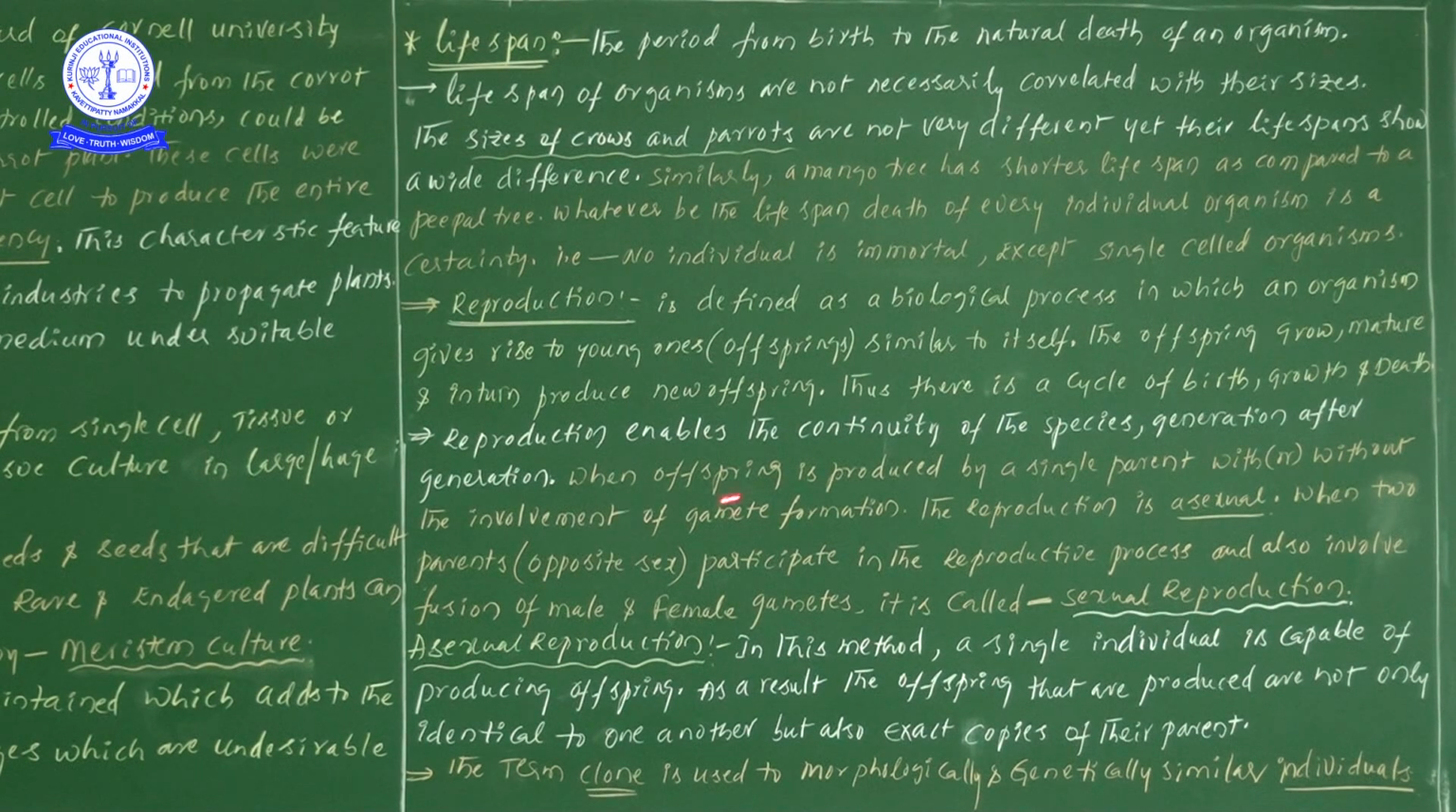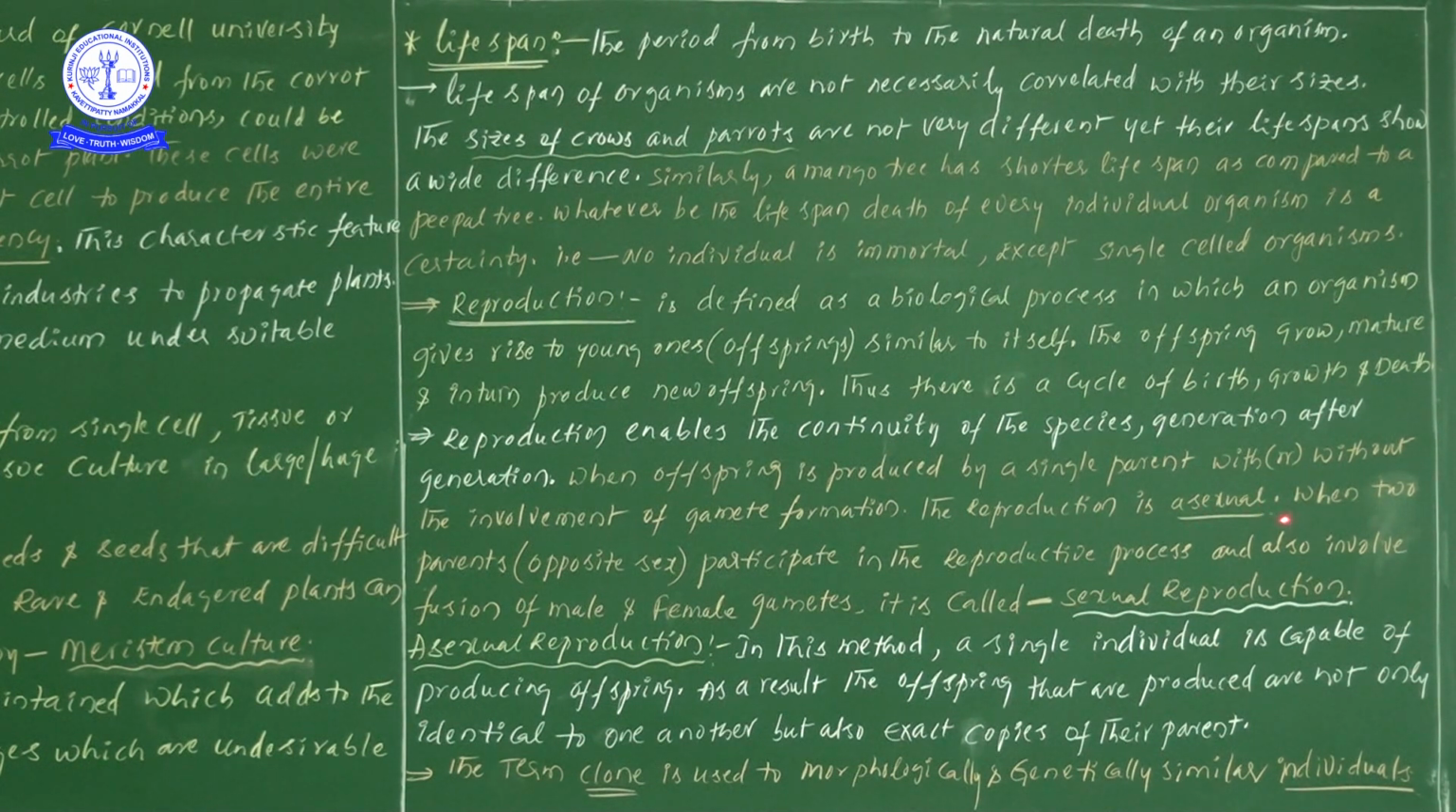Next one, when offspring is produced by a single parent, the orange color information is also important. When offspring is produced by a single parent, with or without involvement of gametes formation, that particular reproduction we take as asexual reproduction. So when an offspring is produced by a single parent with or without involvement of gametes formation, this phenomenon can be taken as asexual reproduction.